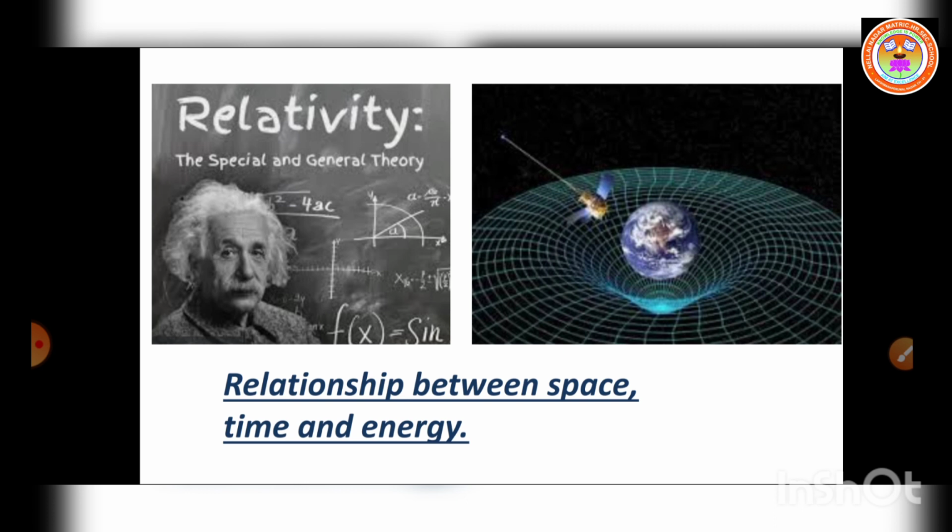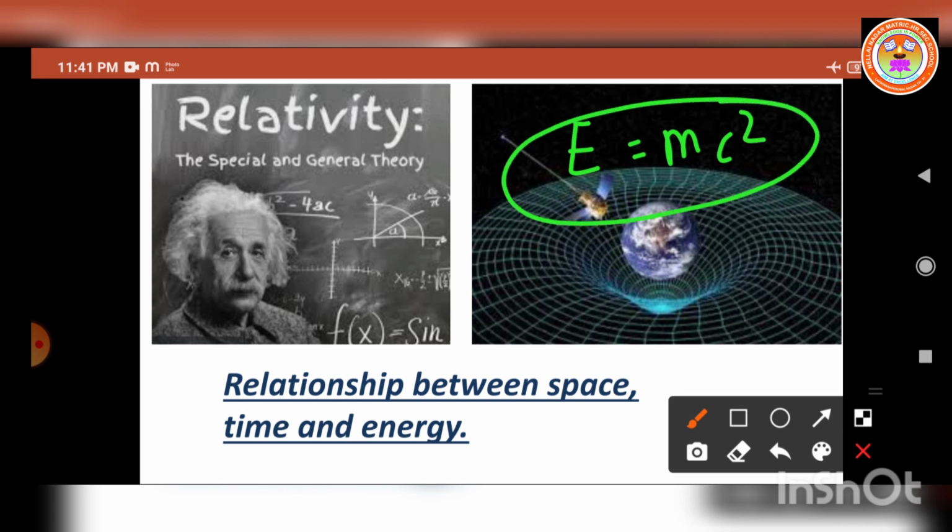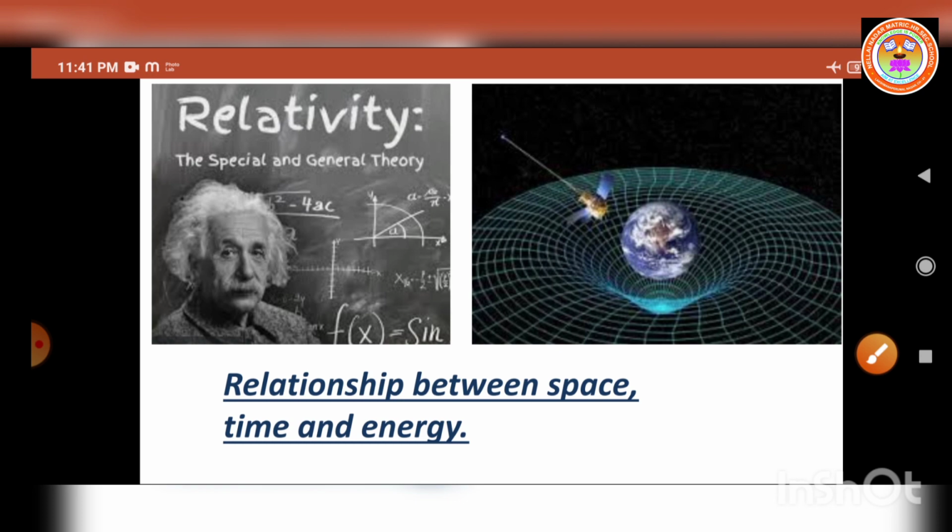And the next one is relativity. One of the branches of theoretical physics which deals with the relationship between space, time and energy, particularly with respect to objects moving in different ways. Relativity was explained by Einstein, and he got the Nobel Prize. He also theoretically predicted the formula E is equal to mc square. This special theory is called relativity.